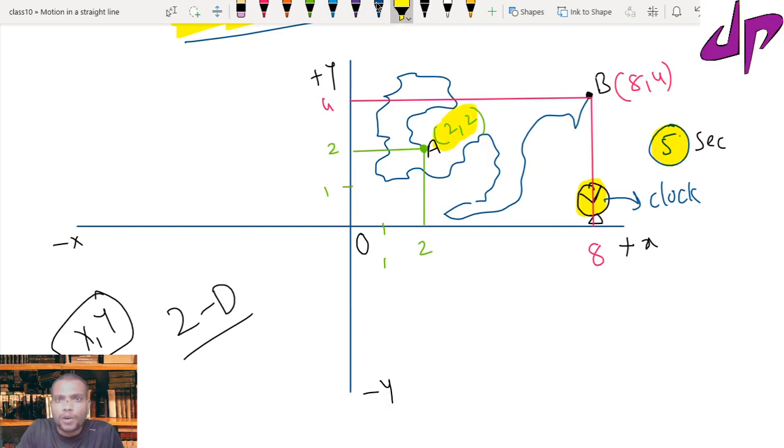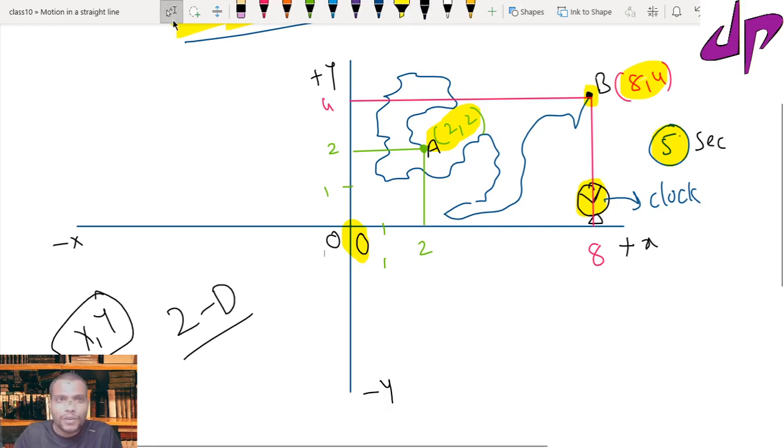Now initially the particle is at 2 comma 2. Now the particle is at 8 comma 4. We can locate that with respect to the corresponding x-axis and the corresponding y-axis. That is easy to locate. So here I am able to locate it with the help of this origin, because I can consider the origin as 0 in the 2 dimensions.